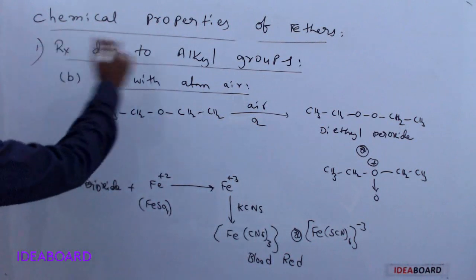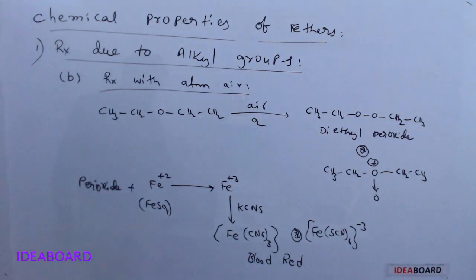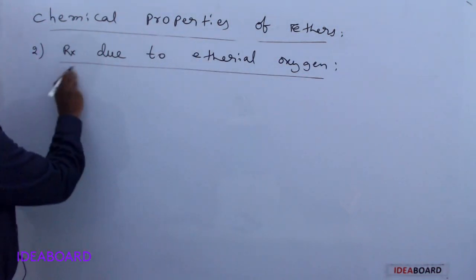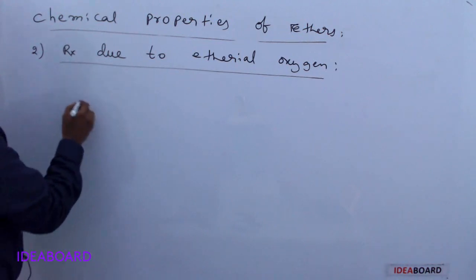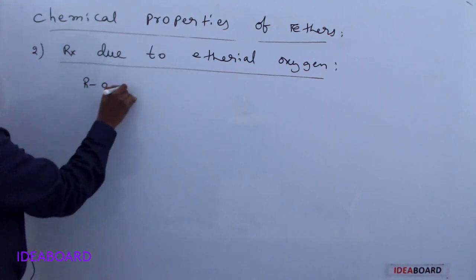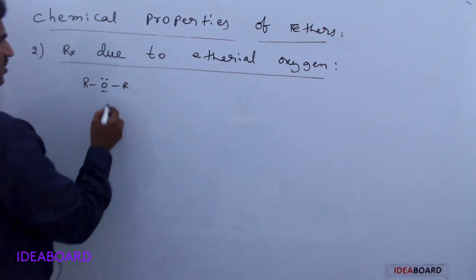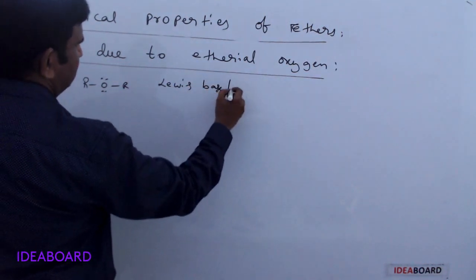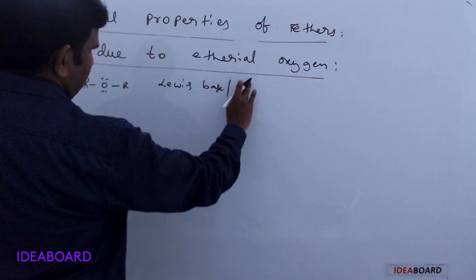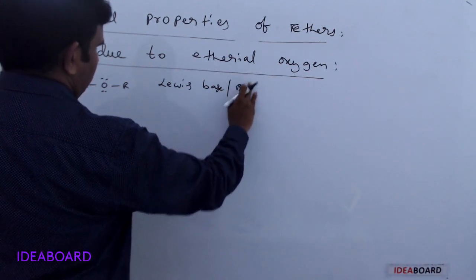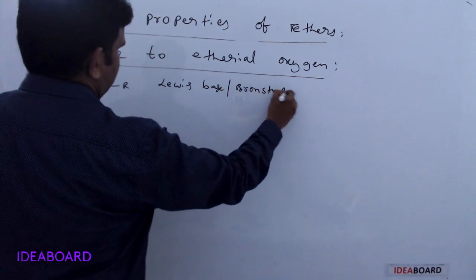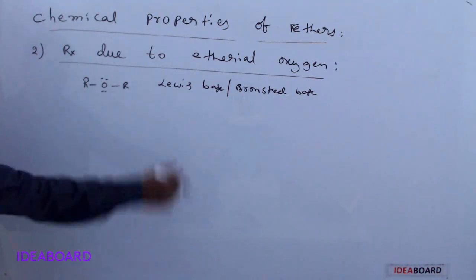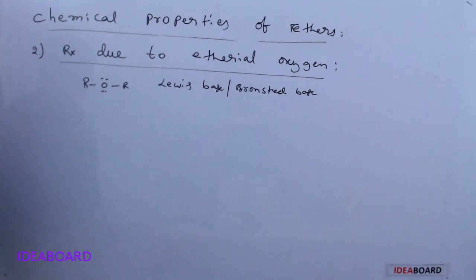Okay, these are reactions due to alkyl groups. Next, reactions due to ethereal oxygen. The ether oxygen atom has a lone pair. Because of this lone pair, it acts as a Lewis base and also as a Bronsted base, so it has proton accepting capacity.